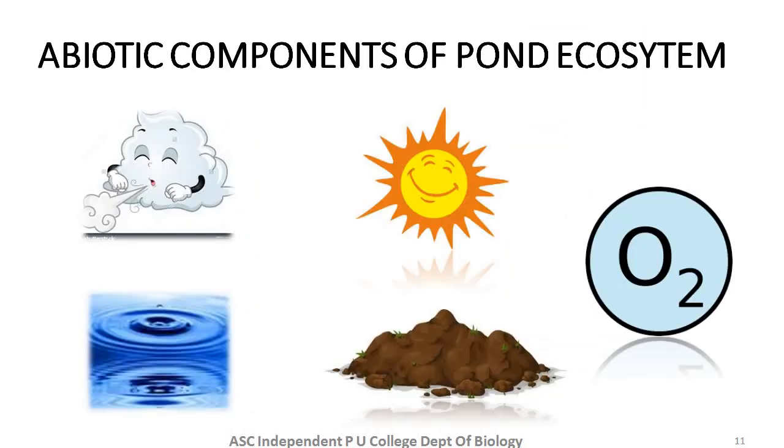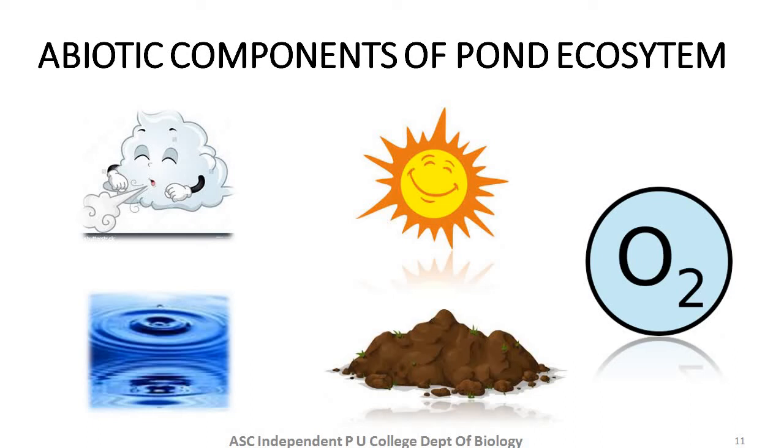As we all know, abiotic components of an ecosystem includes inorganic substances, organic substances and atmospheric factors. So when it comes to atmospheric factors or the environmental factors, we have light, water, temperature, etc. When it comes to inorganic components, we have oxygen, carbon dioxide and nitrogen. And organic substances include carbohydrate, proteins and fats. With respect to pond ecosystem, we have sunlight, which basically provides us that light energy, which is an ultimate source of energy in an ecosystem.